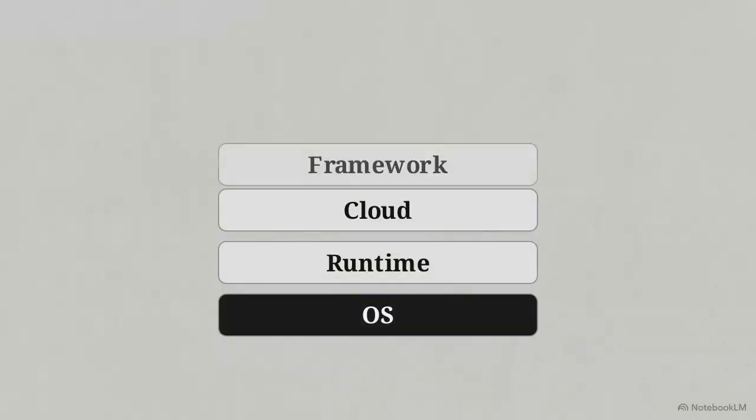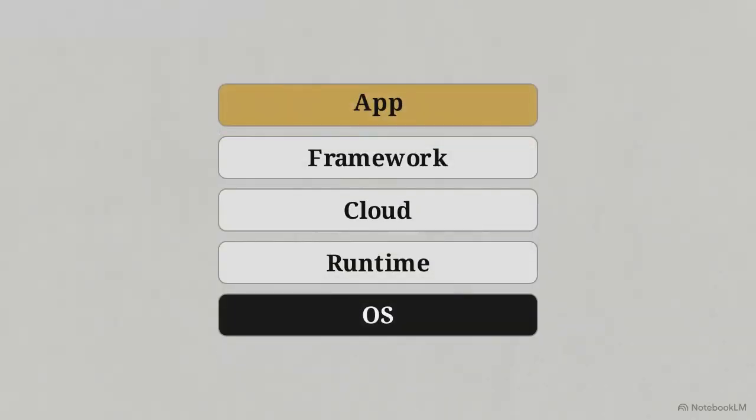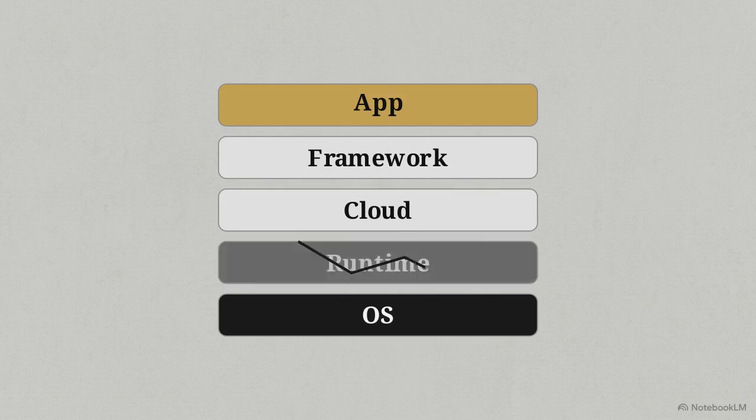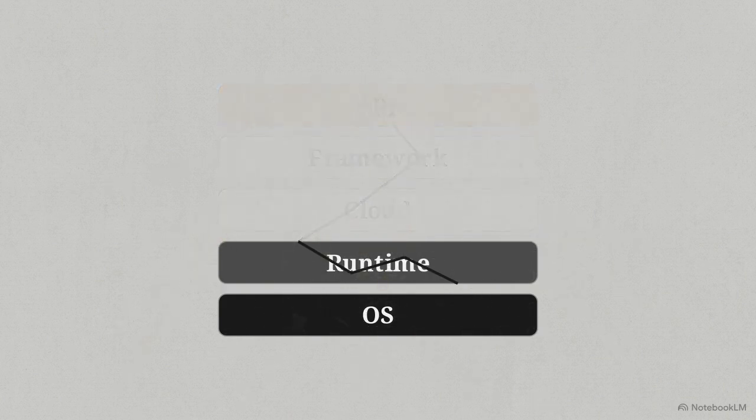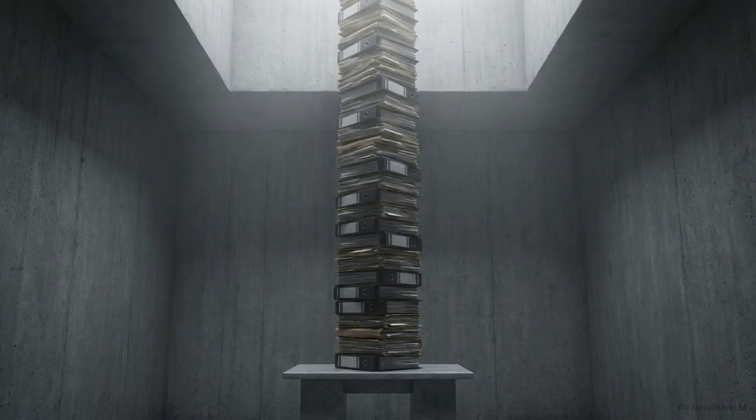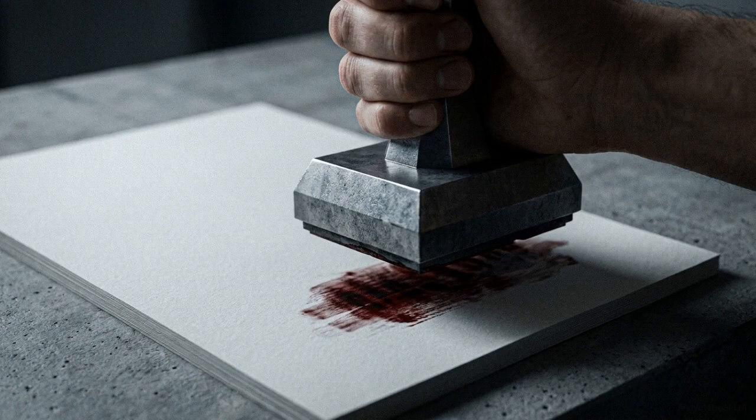We see this in a typical 2026 software stack: an app on a framework, on a cloud, on a runtime, on an OS. When a foundational runtime quietly changes behavior, the upper layers continue running blindly for a time, then catastrophically break. Multi-level bureaucracies follow the same logic. They stack rules and mandates, without ever re-grounding those rules in their original purpose.